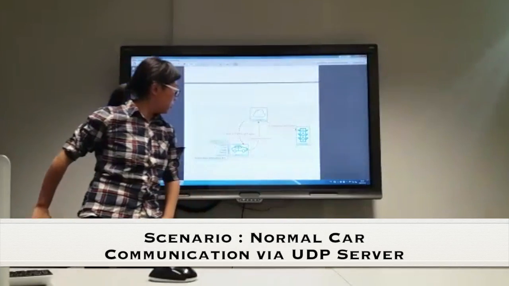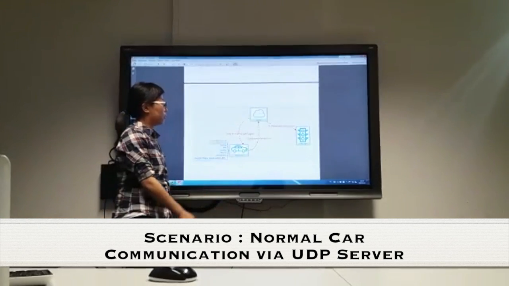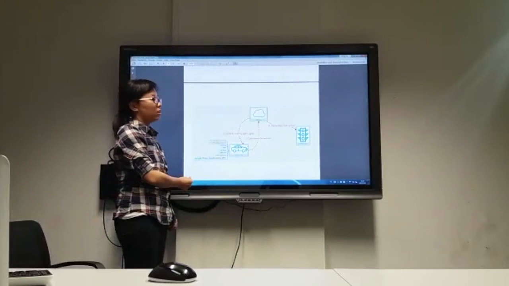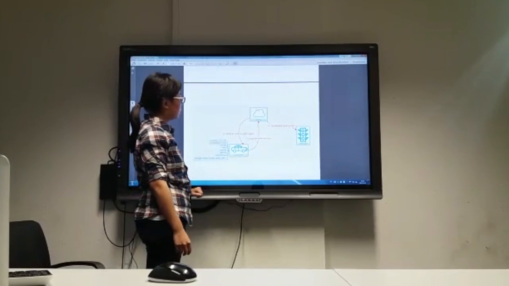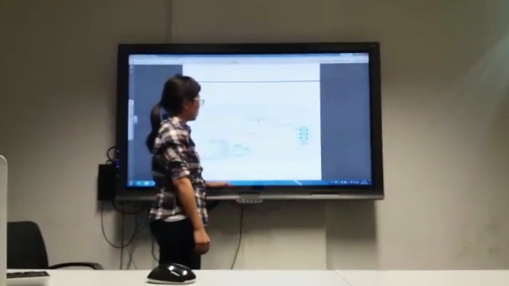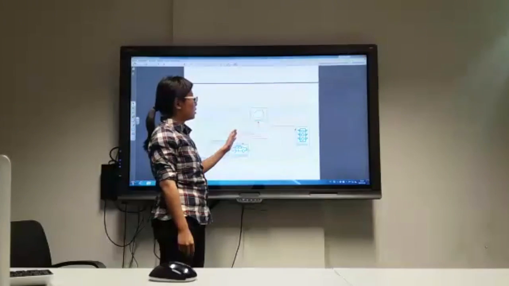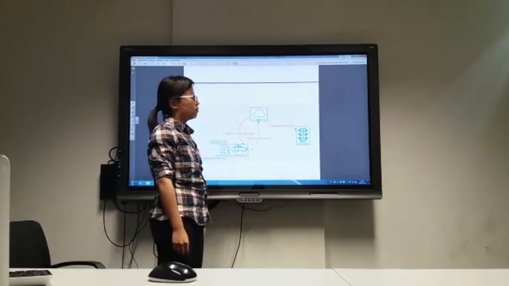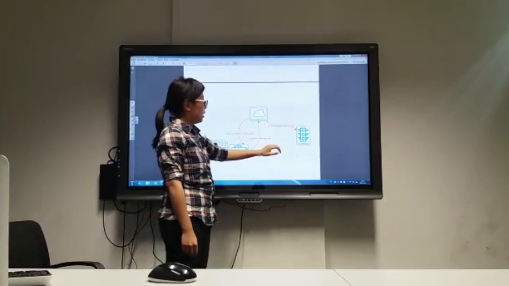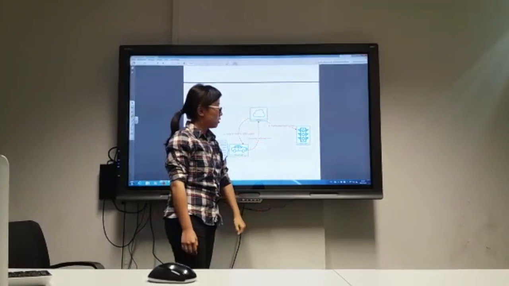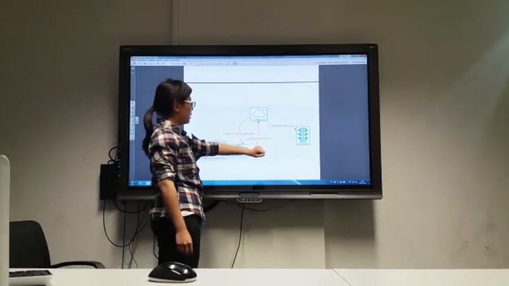Hello, my name is Chenchen. I will explain the server-based scenario, and this also will be in a demo later. First, we have three nodes. The first node is a normal car, which in the demo is a Raspberry Pi. Another one is the server, which runs on my virtual machine, like a server on my Ubuntu. And the third node, the traffic light, also runs on a Raspberry Pi.